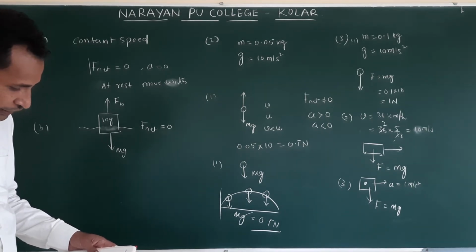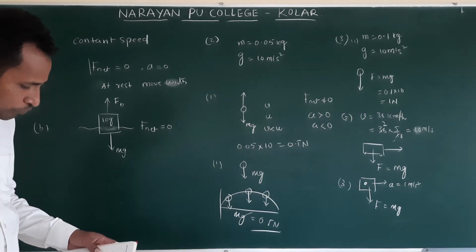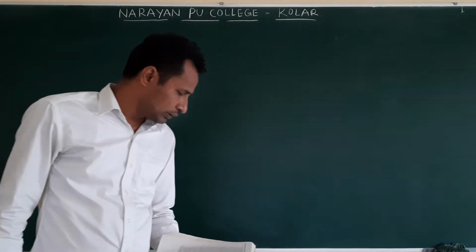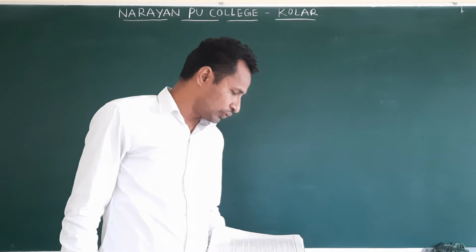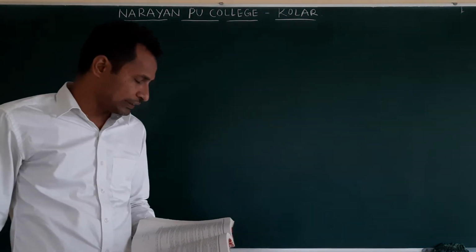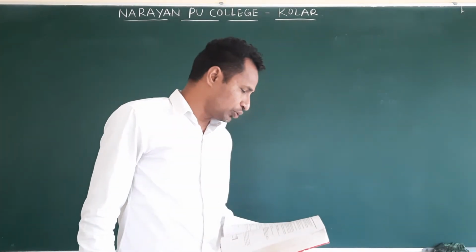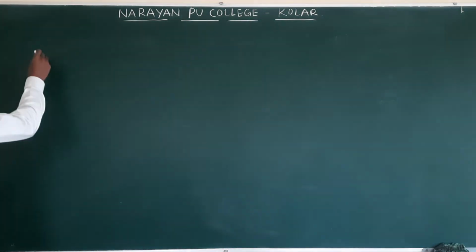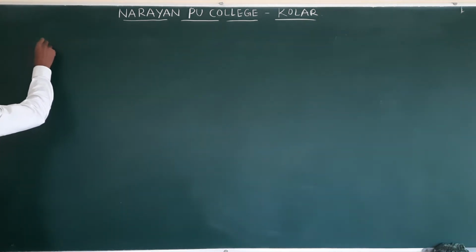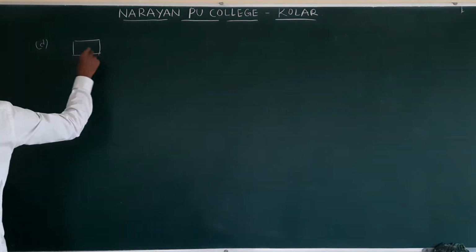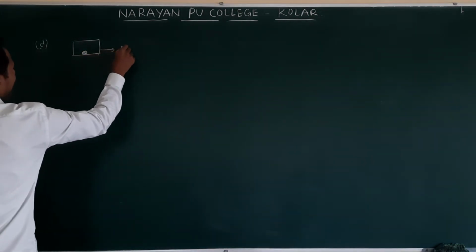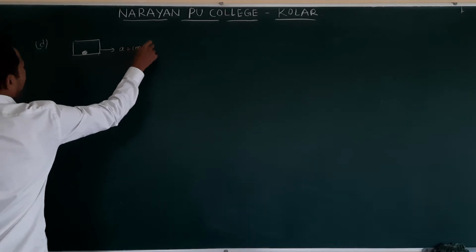Next, the last one in part 3: lying on the floor of the train accelerating with 1 meter per second square, the stone being at rest relative to the train. This is the last question. It's there, now it's accelerating. A is equal to 1 meter per second square.